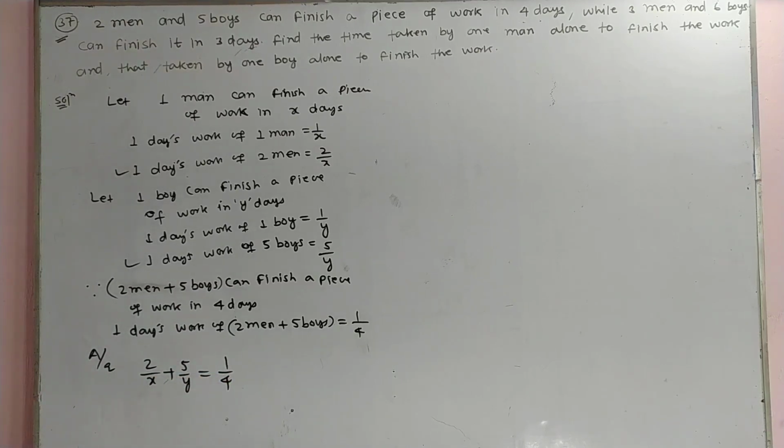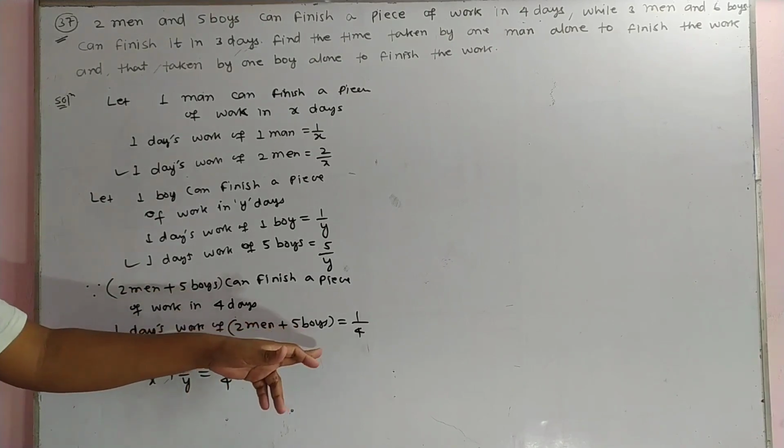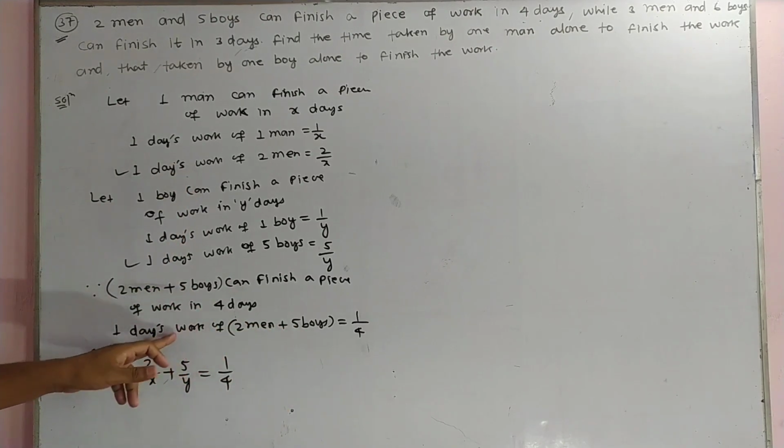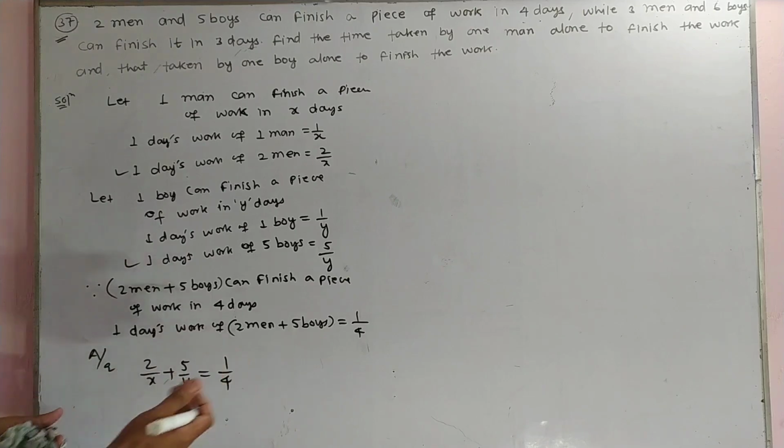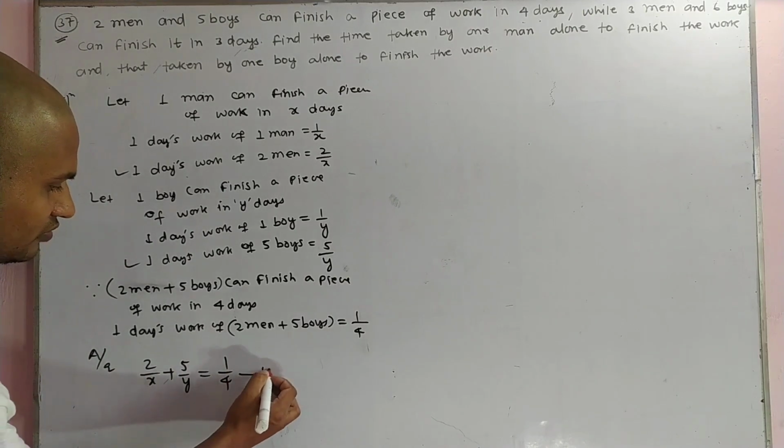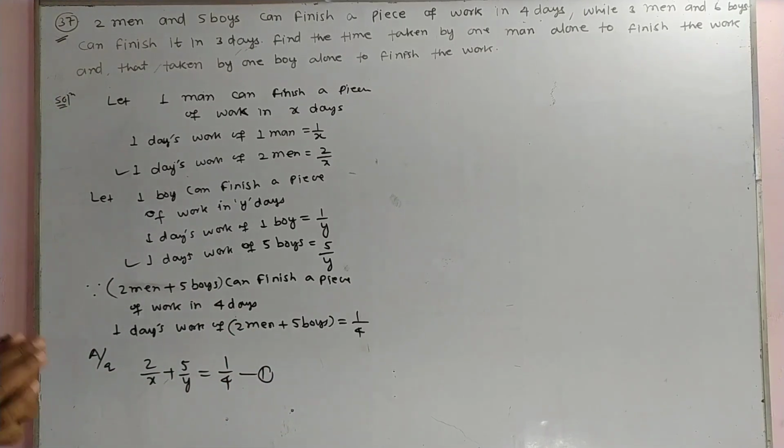You can write, because this is 1 day's work of 2 men, and this is also 1 day's work of 5 boys. So the 1 day's work of 2 men plus 5 boys is equal to 1 upon 4. This gives an equation, that is equation number 1.